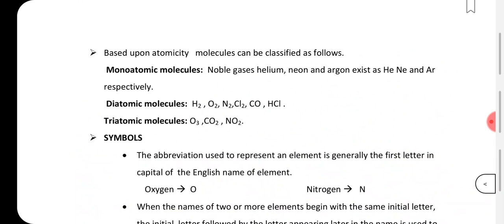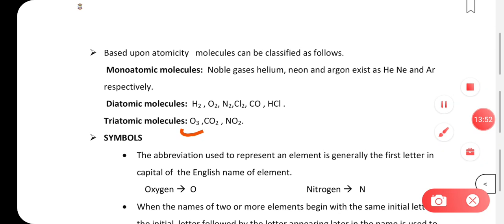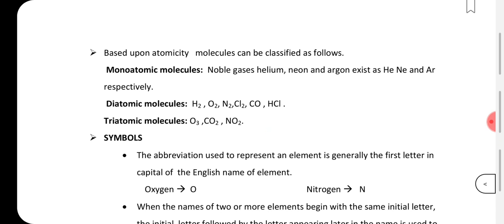Fine. Now the third one is the triatomic molecule like O3. O3 is a symbol for ozone. CO2 has 3 atoms. Okay, one is of carbon and 2 atoms of oxygen. So altogether there are 3 atoms present. So it is a triatomic. NO2 is also triatomic because it has 1 atom of nitrogen and there are 2 atoms of oxygen present in it. Okay. Now let us talk about the symbols.